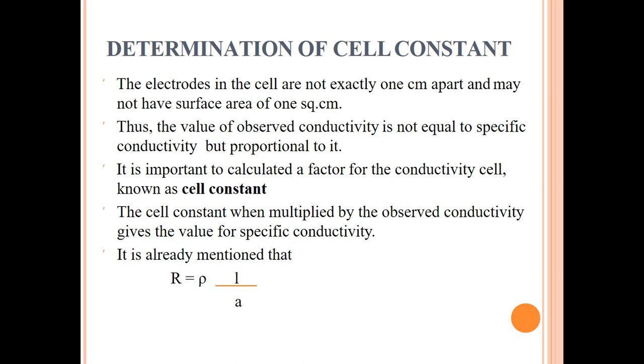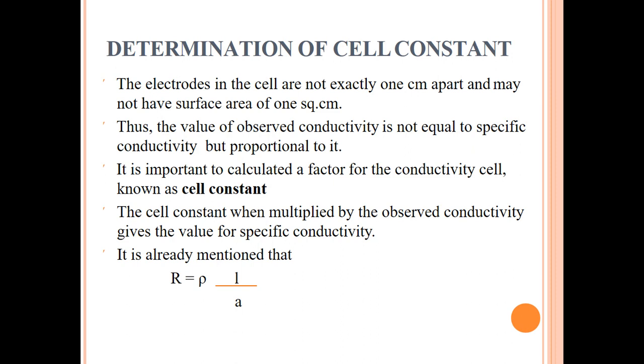The electrodes in the cell are not exactly 1 centimeter apart, and may not have surface area of 1 square centimeter. So the value of observed conductivity is not equal to the specific conductivity but proportional to this. It is important to calculate a factor for the conductivity cell, because this area is not exactly 1 square centimeter, and the distance between two electrodes of the cell is not exactly 1 centimeter.